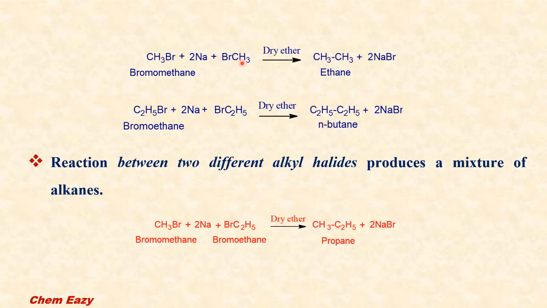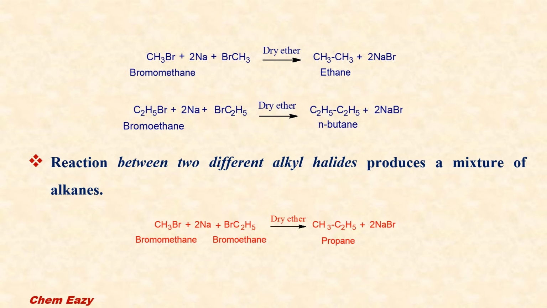So from this molecule of alkyl halide, this alkyl group, and from this molecule, this alkyl group, both joined and give a product alkane. In this example, two molecules of bromoethane give n-butane. So here two carbons, in product total 4 carbons. In both the examples, two molecules of similar alkyl halides are used. It means here two molecules of bromomethane, here two molecules of bromoethane.